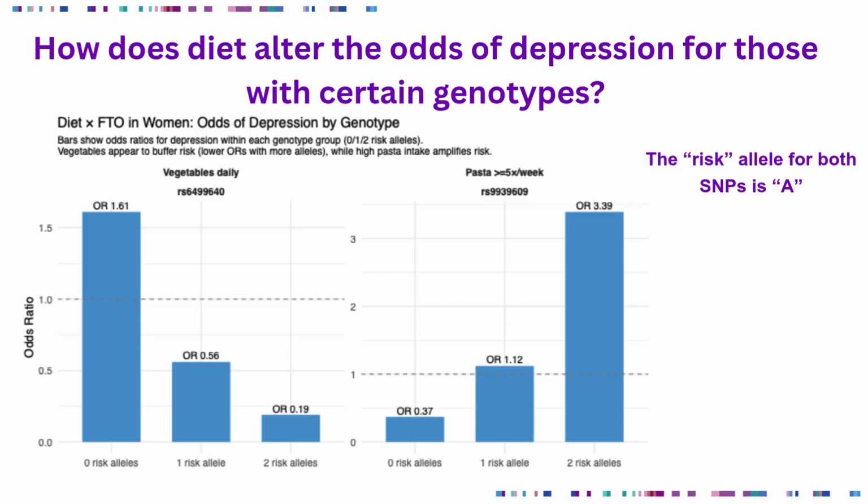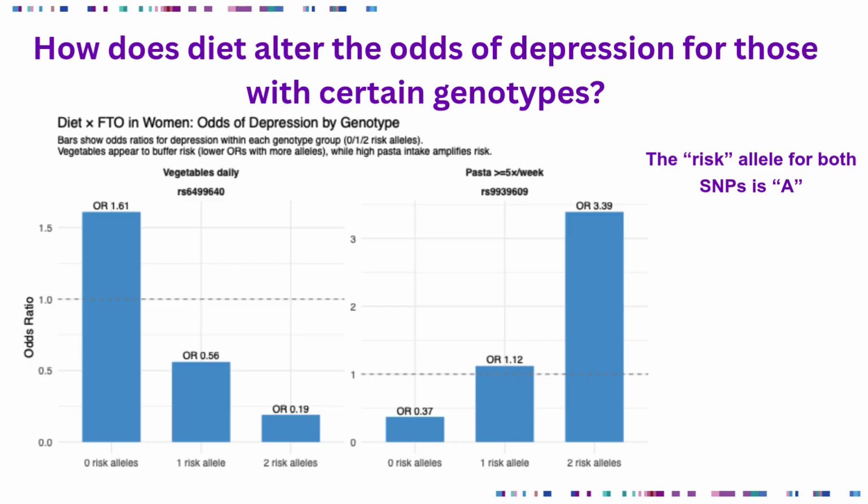The 2 SNPs, the one on the left shows that for each risk allele, which is A, at RS 6499640, the risk of depression decreases if that person eats vegetables daily. And then the chart on the right shows that for the risk allele carriers at RS 9939609, which is also A, eating pasta or rice more than 5 times a week increases the risk of having depression.